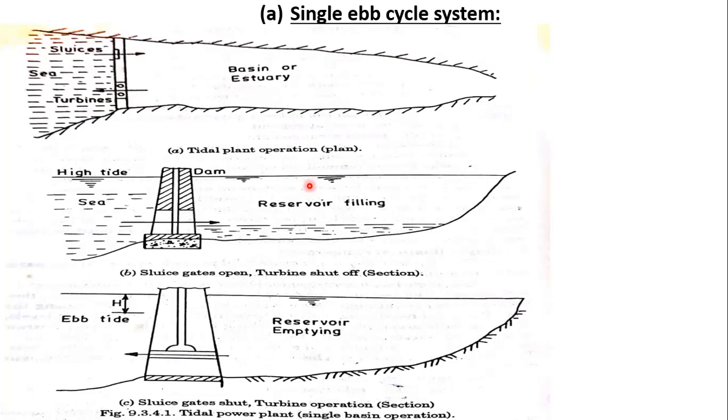So the pressure on the turbines will be more at some point, and up to that point the turbines will be running. After the pressure is increased onto the turbines because of the next high tide levels, the turbine will be stopped. Again the sluice gates are opened and the water is allowed back into the reservoir. So this is the process of the single ebb cycle system.